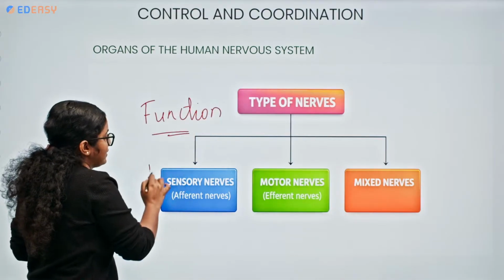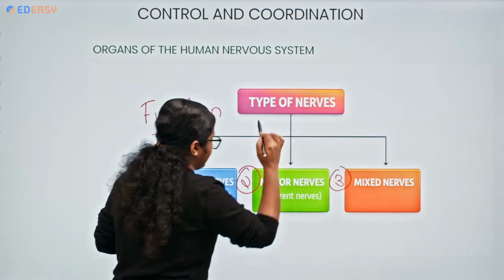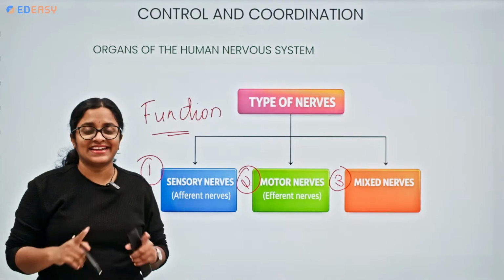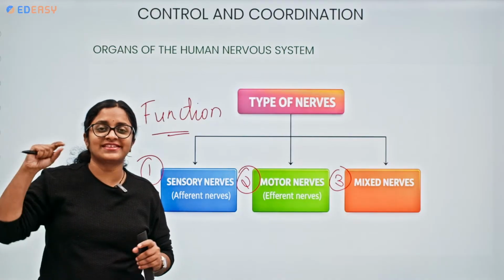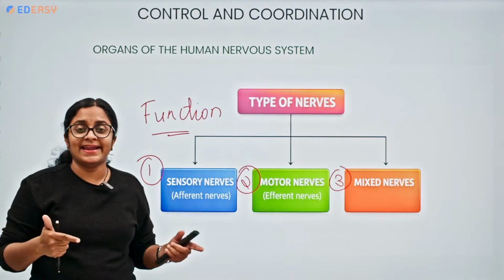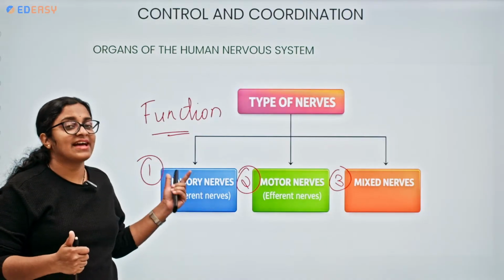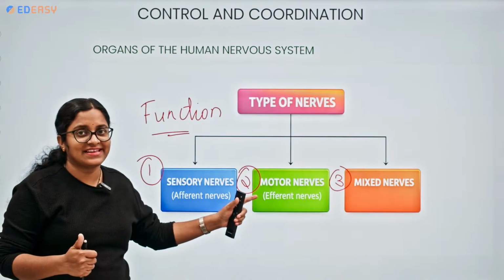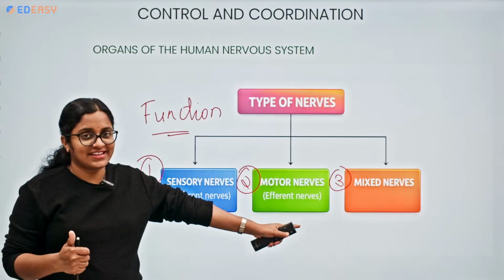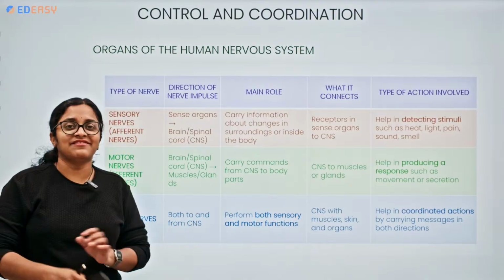What do we have? Three types: sensory, motor, and mixed. Sensory is also called afferent nerve. Remember again, don't get confused. Our previous discussion was about neurons: sensory neuron, motor neuron, and relay neuron. Now it is sensory nerve, motor nerve, or mixed nerve. Got the difference? Yes. So now let's see what is the function of them.